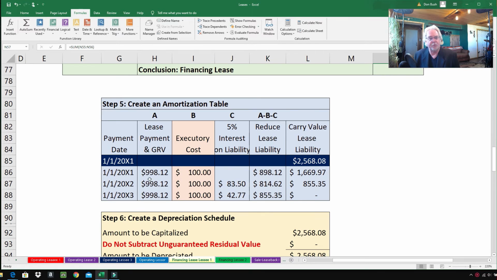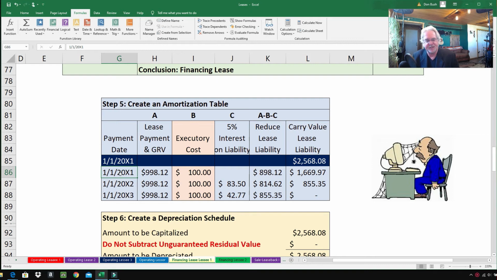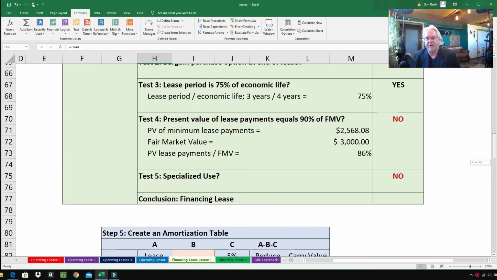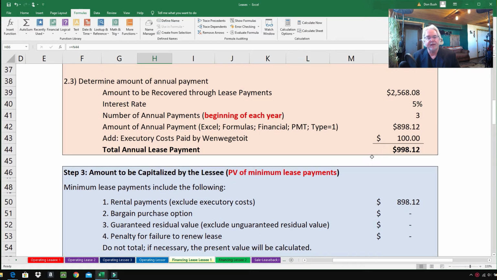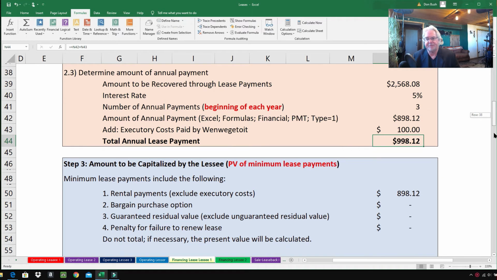Now on 1-1-2001, also the same day that the lease is signed, at the beginning of the lease, the lessee has to make their very first payment of $998.12. Where'd that number come from? Well, it came from right up here. We figured it out. There it is, $998.12. It's the total amount that must be paid.